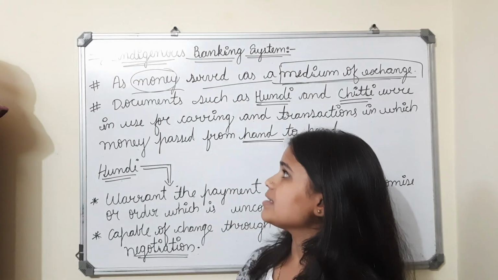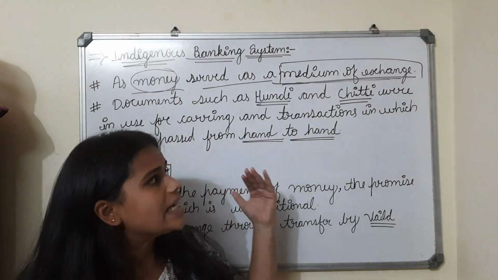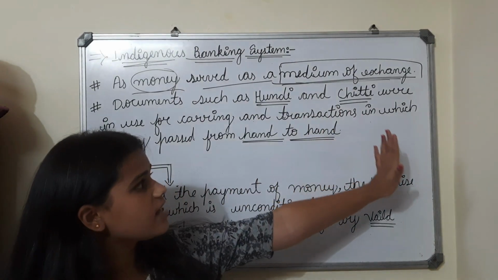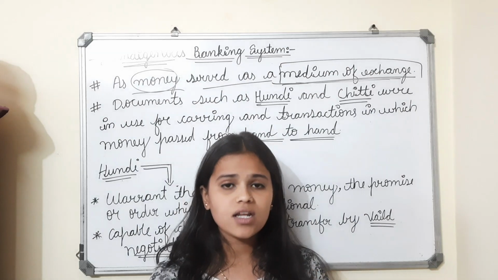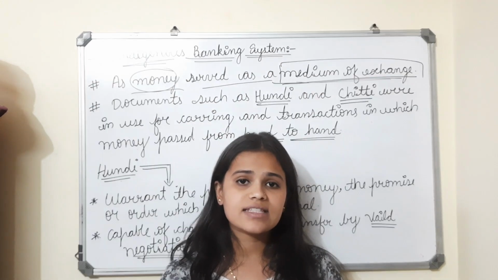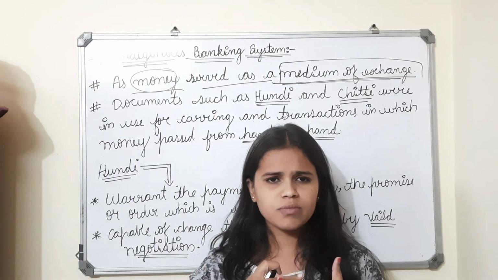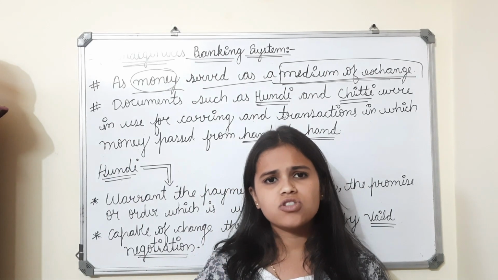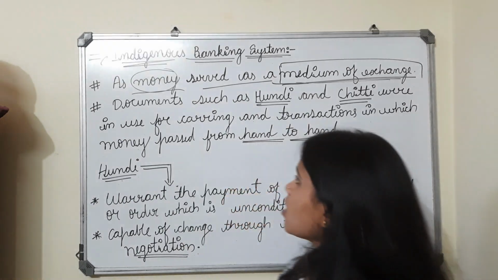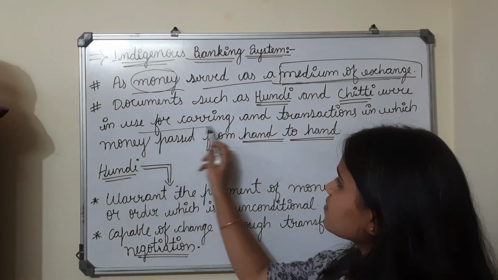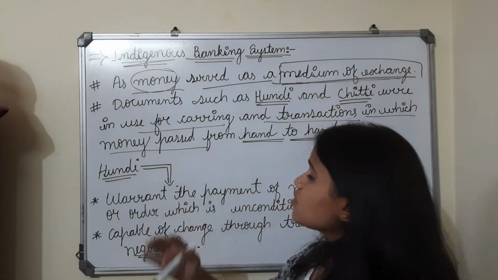After that, hundi and chitti came, which were documents. It is a document where you can see information related to the transaction you are doing, used for carrying transactions in which money passes from hand to hand.